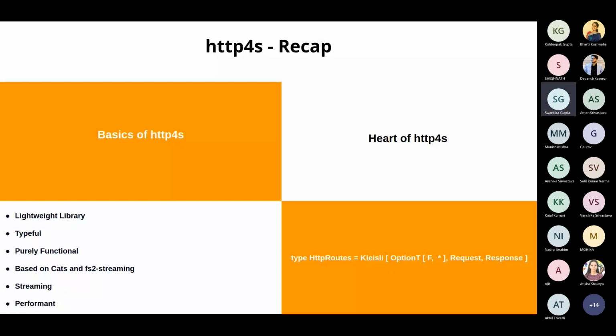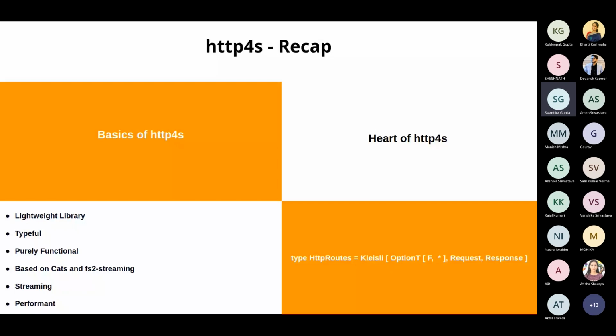the heart of http4s lies in something which is called HttpRoutes, right? It is a type which is created in the http4s library. And what HttpRoutes is, in very simple terms, is just a mapping of a request to a response, right? Then again, not every request returns a response, right? So we should modify it to maybe a mapping of a request to an option of response, right?